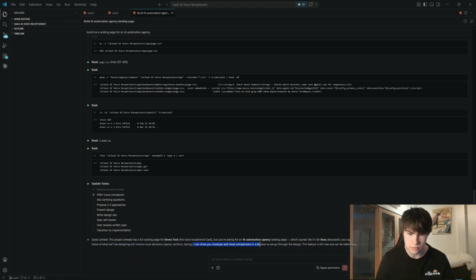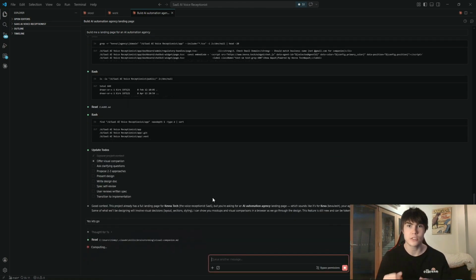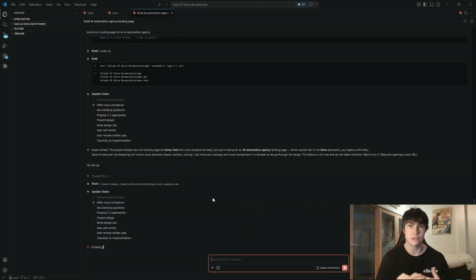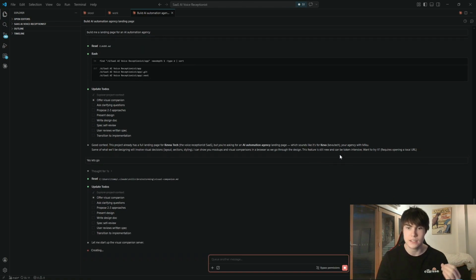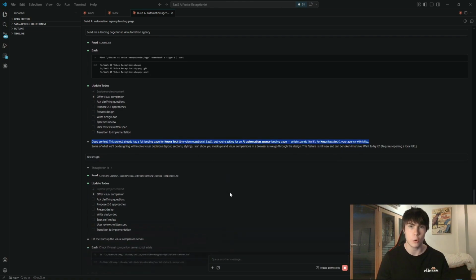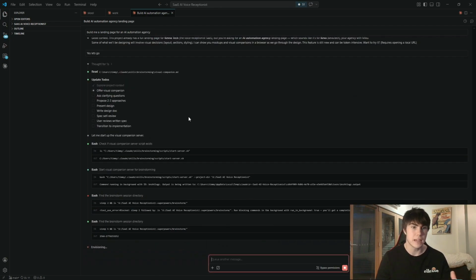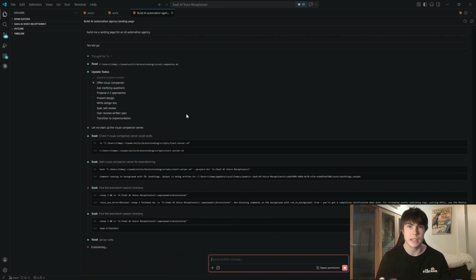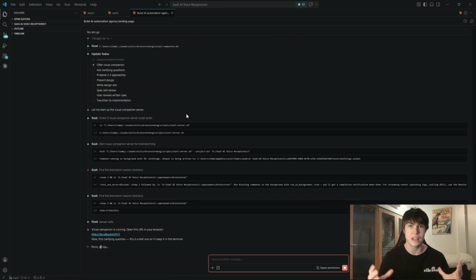I can show you mockups and visual comparisons in a browser as we go through the design. This feature is still new and can be token intensive. Want to try it? That's just showcasing the brainstorming skill already working, and it's asking me questions before it even does any code. Look, it's taken into consideration that it's token intensive. It's done research on what I am, so it's got this whole brain right here. It's a brain and discipline working together, and that's why these two methods are so strong.